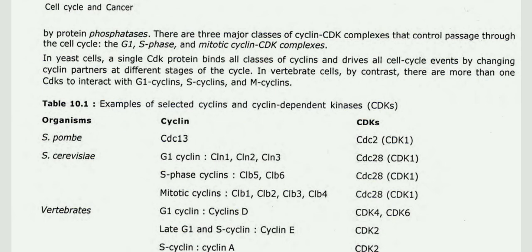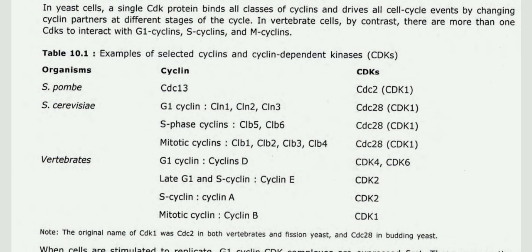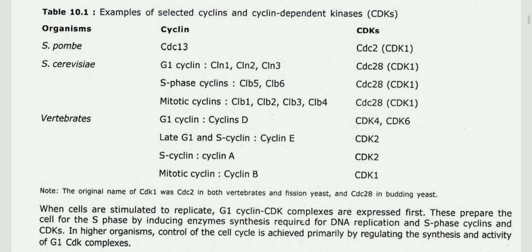In invertebrate cells, by contrast, there is more than one CDK to interact with G1 cyclins, S cyclins, and M cyclins. Then, examples of selected cyclins and cyclin-dependent kinases: CDC13, G1 cyclin, mitotic cyclins, S-phase cyclins, late G1 and S cyclins, with CDK4, CDK6, CDK2, CDK1, and mitotic cyclin B.